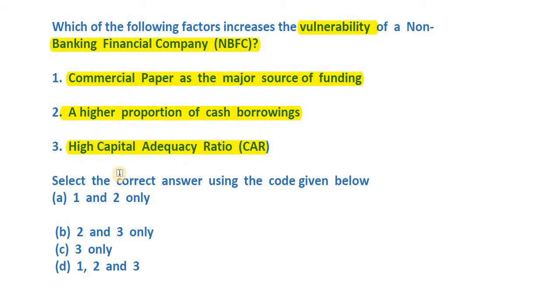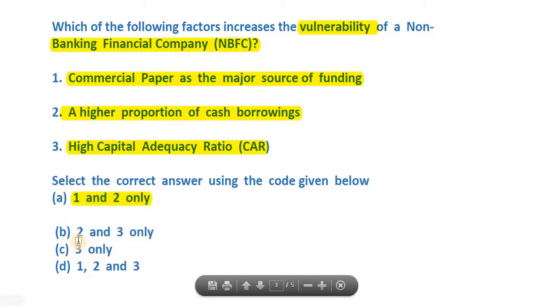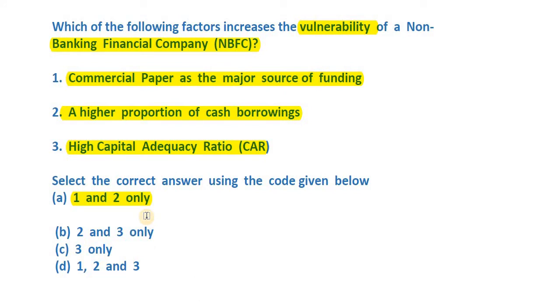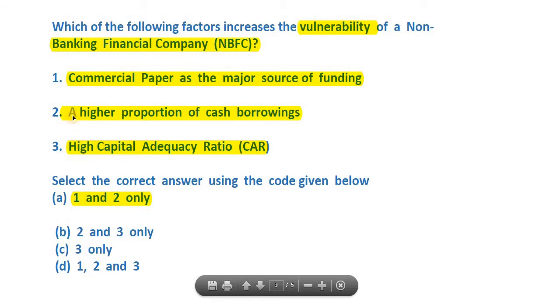So which of the statements above are correct? 1 only, 2 only, 2 and 3 only, 3 only, or all of these? So pause a bit, try to come up with the right answer. It's a really, really simple question indeed. Either way, the answer here is option A: only commercial paper and cash borrowing would be increasing the vulnerability of the NBFC, and not the high capital adequacy ratio.